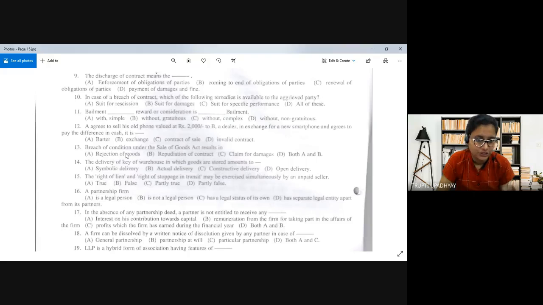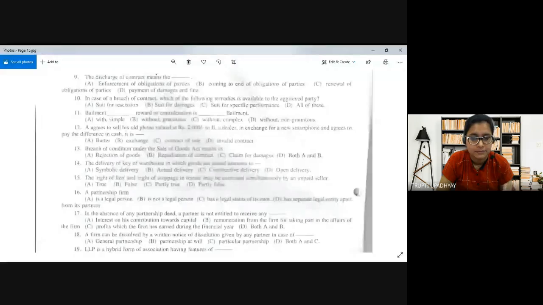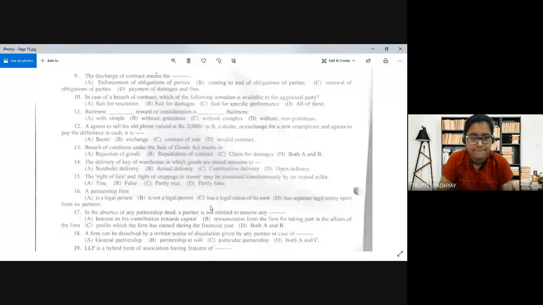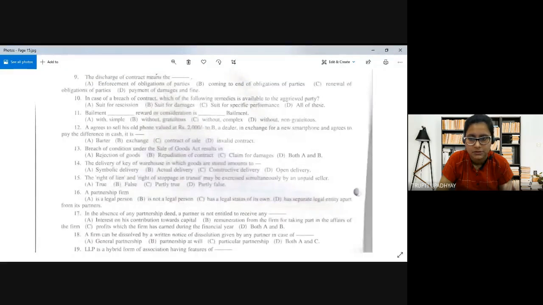Breach of condition under the Sale of Goods Act results in A. Rejection of goods, B. Repudiation of contract, C. Claim for damages, D. Both A, B. Breach of contract amounts to what?